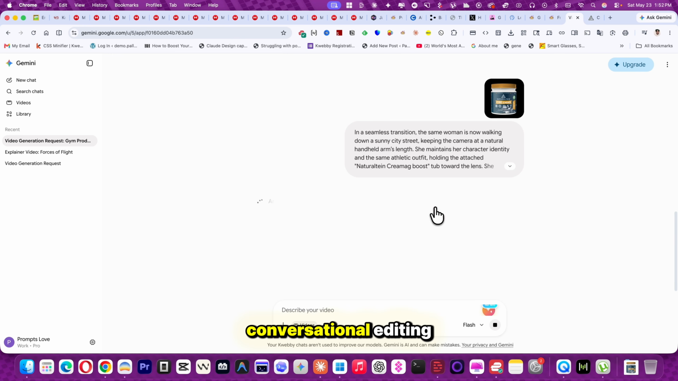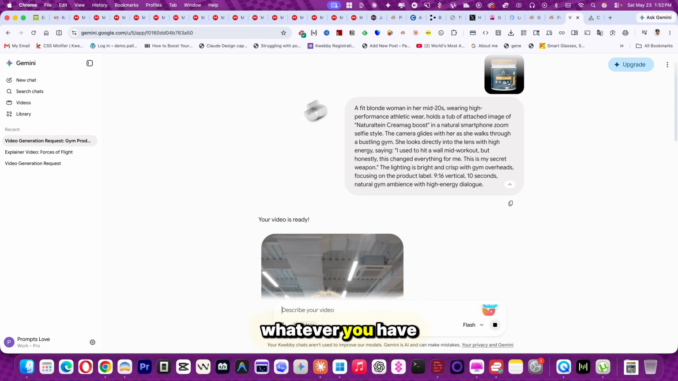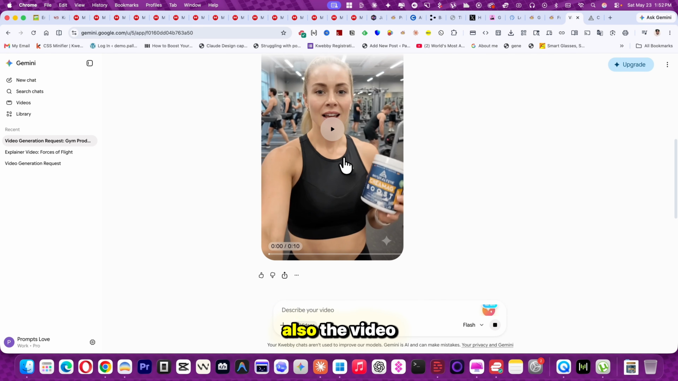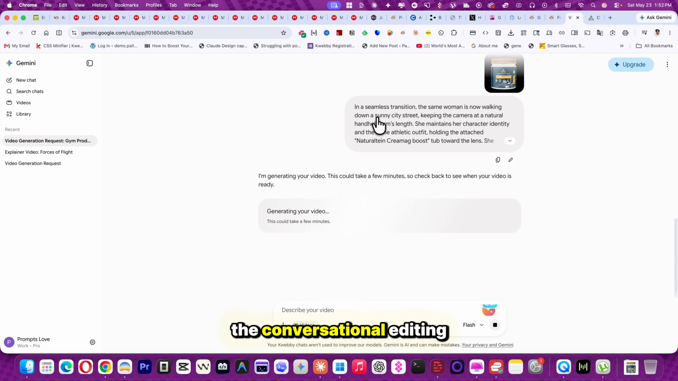Omni has this conversational editing. Once you generate this, it has all the context of whatever you have done previously, also the characters, also the video, and it will use the same format in the next. So this is the conversational editing.